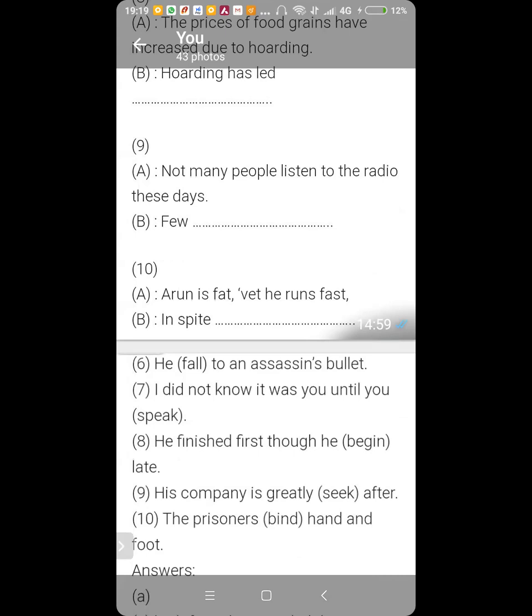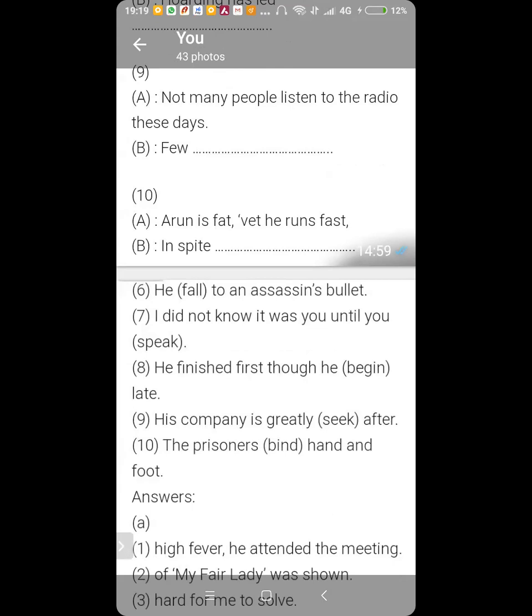Now, number 10. Arun is fat, yet he runs fast. In spite of Arun being fat, he runs fast. Or in spite of being fat, Arun runs fast. You can phrase it that way also.